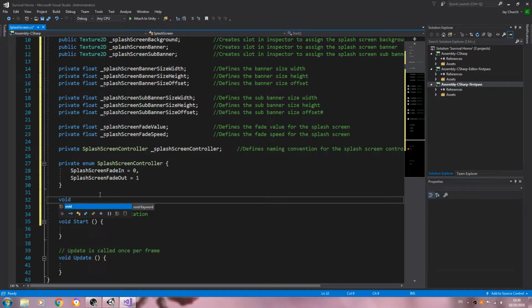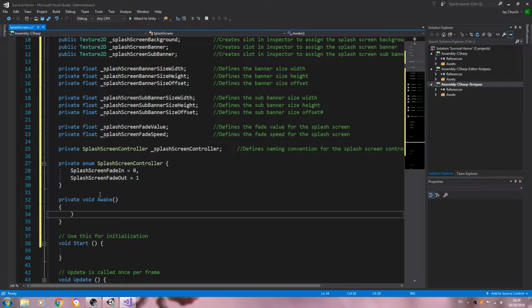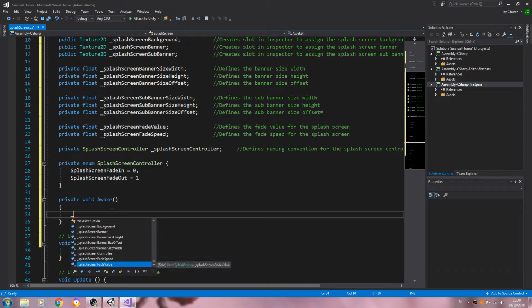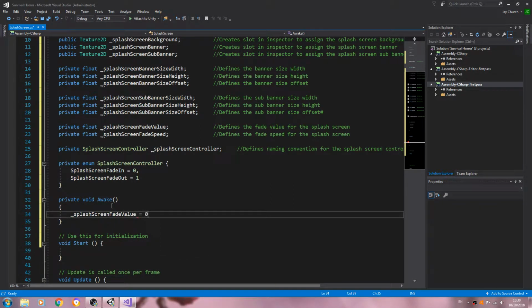Let's come below here. We're going to say void Awake. We'll open and close brackets, and open and close again. And we want the splash screen fade value equal to 0. Close that line off. Into the comments: fade value equals 0 on startup.